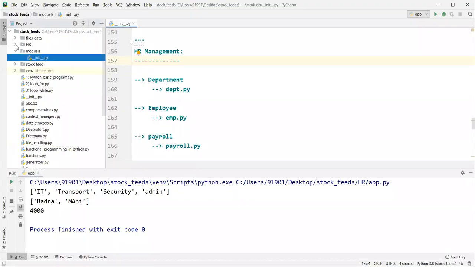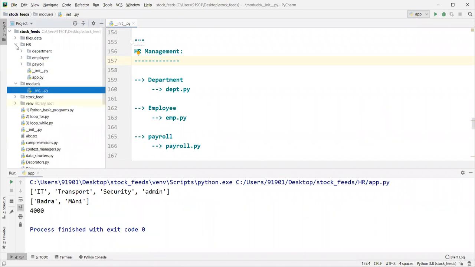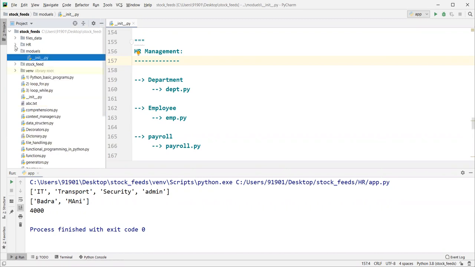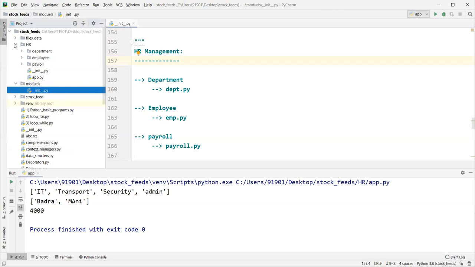In the next class, we are going to have a setup.py file. That setup.py file helps us to package this particular HR package and distribute it to some other project, or you can use it to deploy as a Python installable package. Through pip you can install our package. If you guys don't know about pip, we will discuss that also, but with the help of setup.py we can distribute our code as our own package. Some other people can use our package, our code.